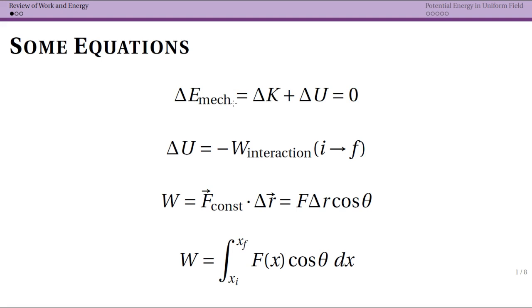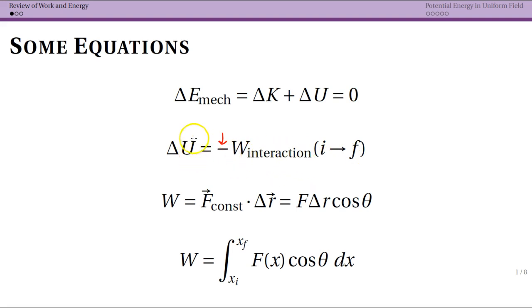So then how can we think about potential energy? Now in some situations you're just going to know the equation that defines potential energy, but how can we figure out what potential energy is if we don't already know the equation? Well, one way to think about it is that our change in potential energy is going to be minus, note this minus, the work done by the interaction from an initial state to a final state. So why are we saying interaction here?